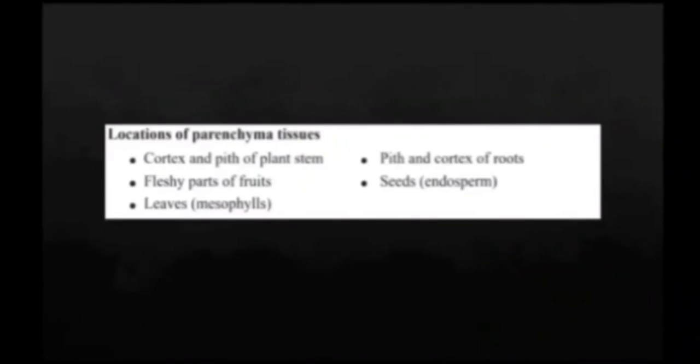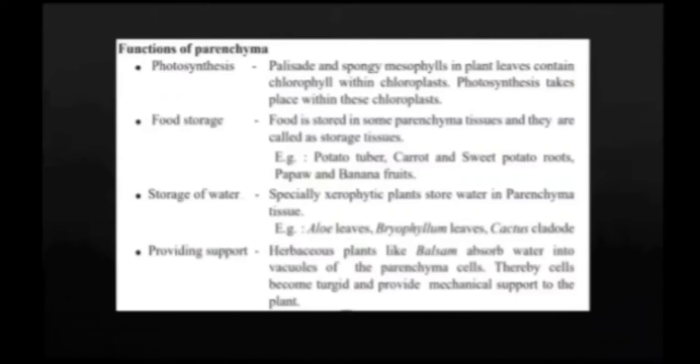Locations of parenchyma tissue: cortex and pith of the plant stem, pith and cortex of roots, fleshy parts of fruits, endosperm of seeds, and leaf mesophyll. Functions of parenchyma are photosynthesis, food storage, storage of water, and providing support. When you look at photosynthesis, palisade and spongy mesophyll in plant leaves contain chlorophyll within chloroplasts. Photosynthesis takes place within these chloroplasts.